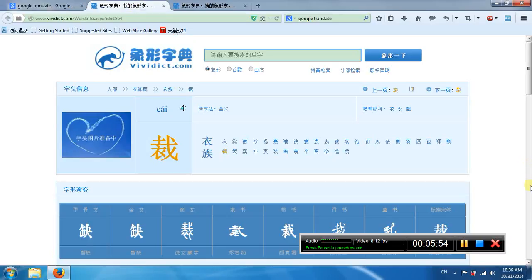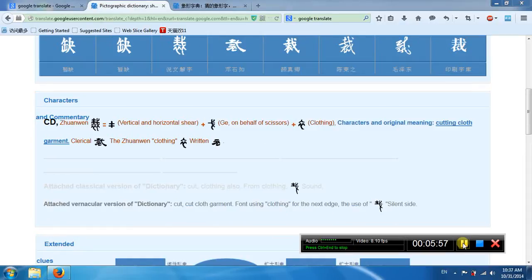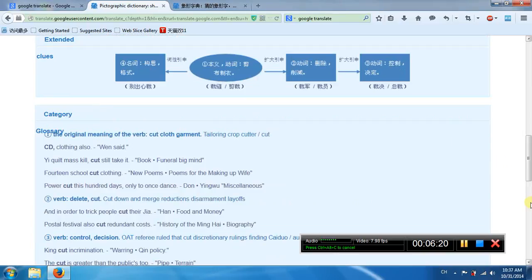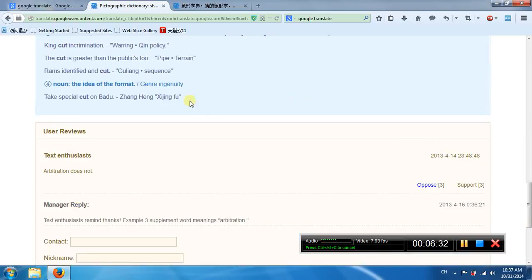Now it's another side. So three parts. So this part means shear. So another part means scissors. Okay, like scissors. Okay, so its meaning means cutting cloth garment. Okay. The first meaning cut cloth garment. Second meaning delete, cut. Control, decision. First meaning idea of the format.